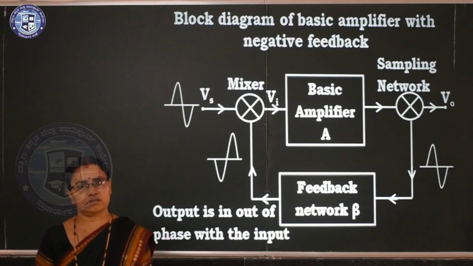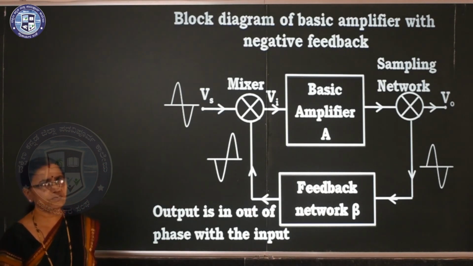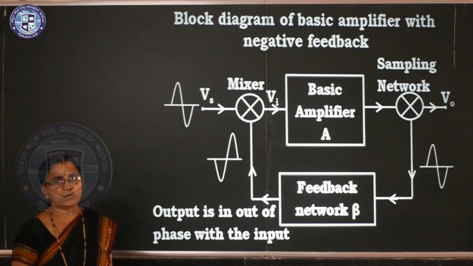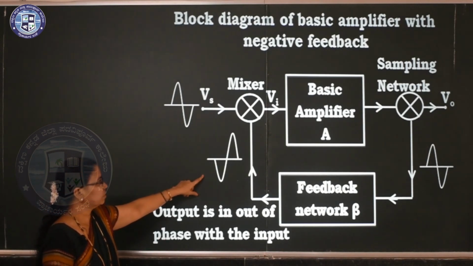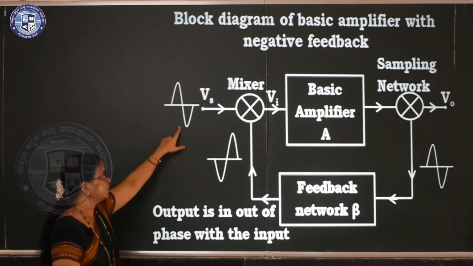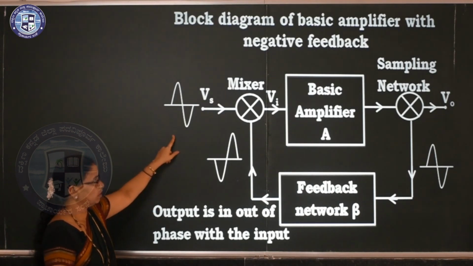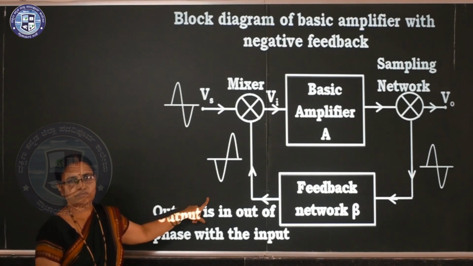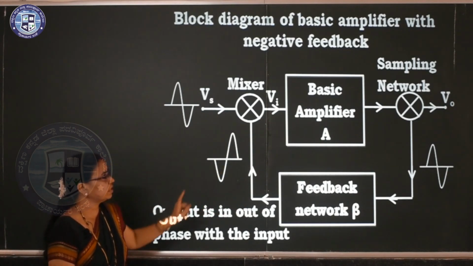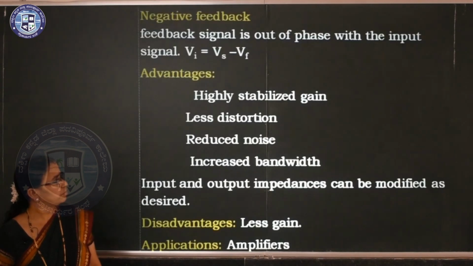Next one, negative feedback. If you observe the diagram, the signal is out of phase, with a 180 degree phase shift. The fraction of the output given back to the input circuit is out of phase with the input signal. If you observe these 2 waveforms, this is the signal and this is the 180 degree phase shift. So here Vi is equal to Vs minus Vf, where Vf is the feedback voltage. So you have to consider Vs minus Vf, and that is nothing but negative feedback.